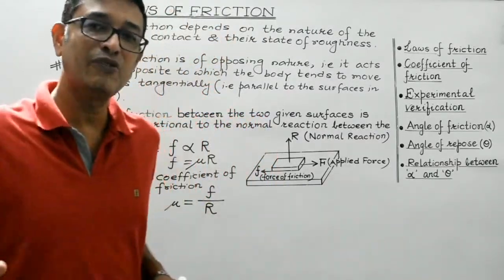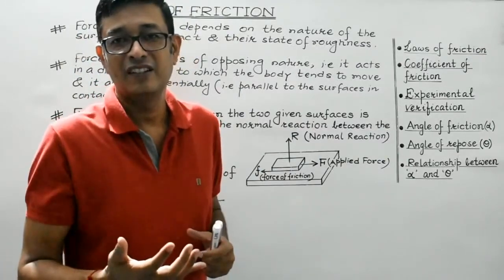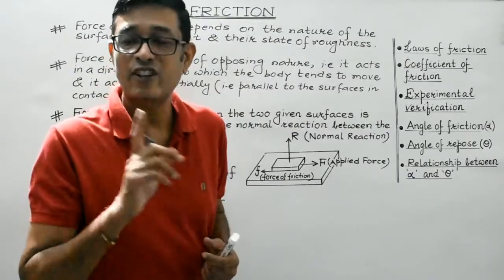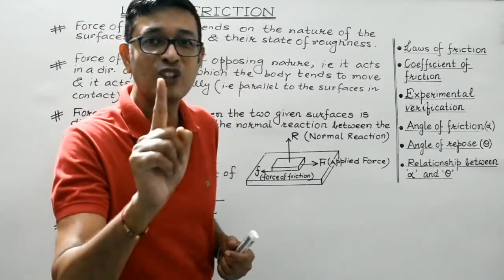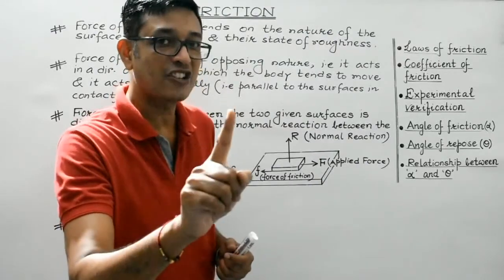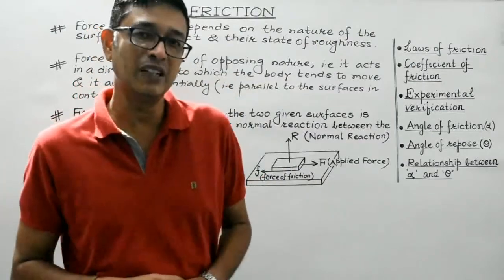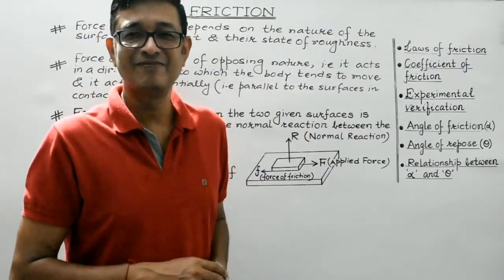Again, experimentally we will verify the fact that the force of friction that exists between the two surfaces in contact is actually independent of the surfaces in contact as long as the normal reaction remains constant. So before I write down the statement, let us prove it experimentally, right?